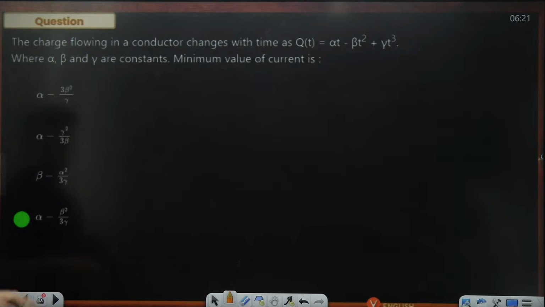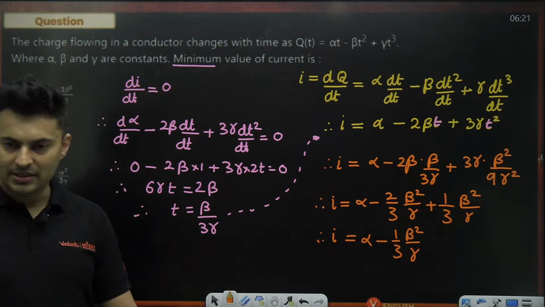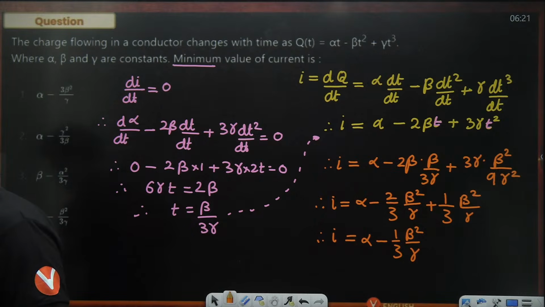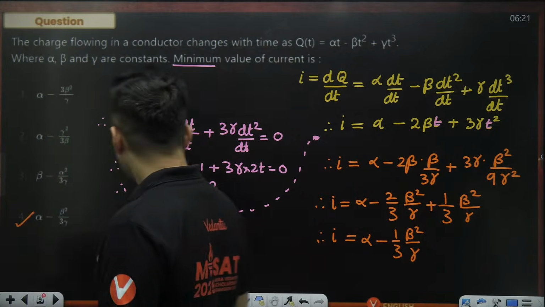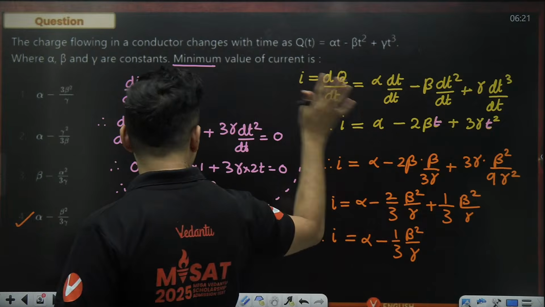Let's check. Yes, it is absolutely correct. Amazing. Very good, very good, very good. Okay. The 3 should be there in the denominator and our problem is done.